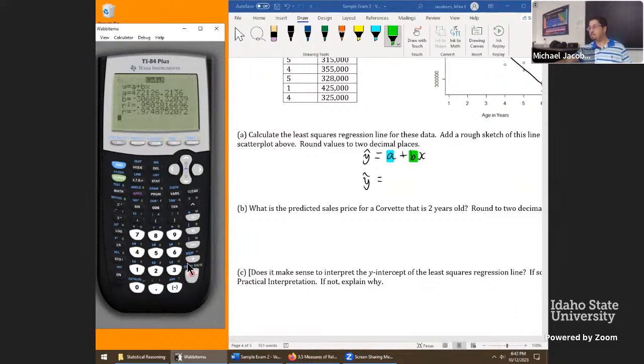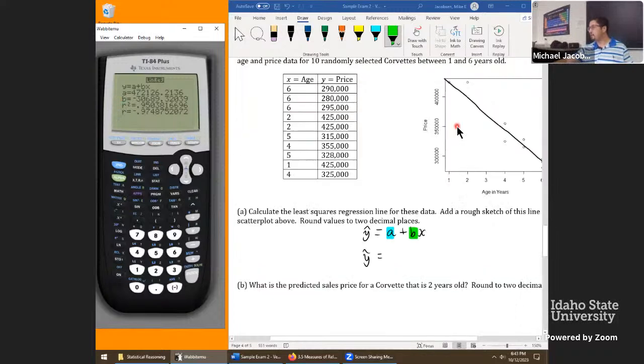After that, enter a bunch of times. And here's how my equation came out. A is $472,126, and B is negative $30,000. We have a negative slope, and it should be negative. Our line is going down, so that's a decent check so far.